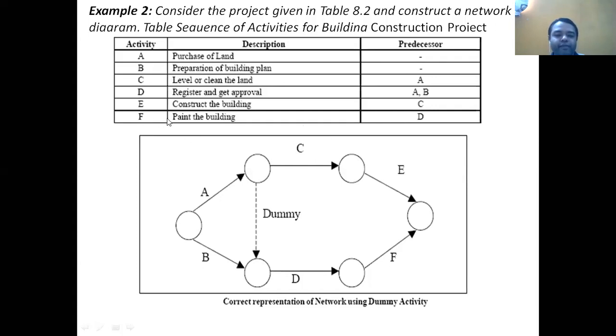For F activity, the predecessor activity is D. For F, D is the predecessor, which means to perform F activity, you definitely have to perform the D activity previously. Again, we can apply the rule that for the total network there is a single start event and a single end event. Now the network is completed. In this example, the important thing is the putting of this dummy activity.